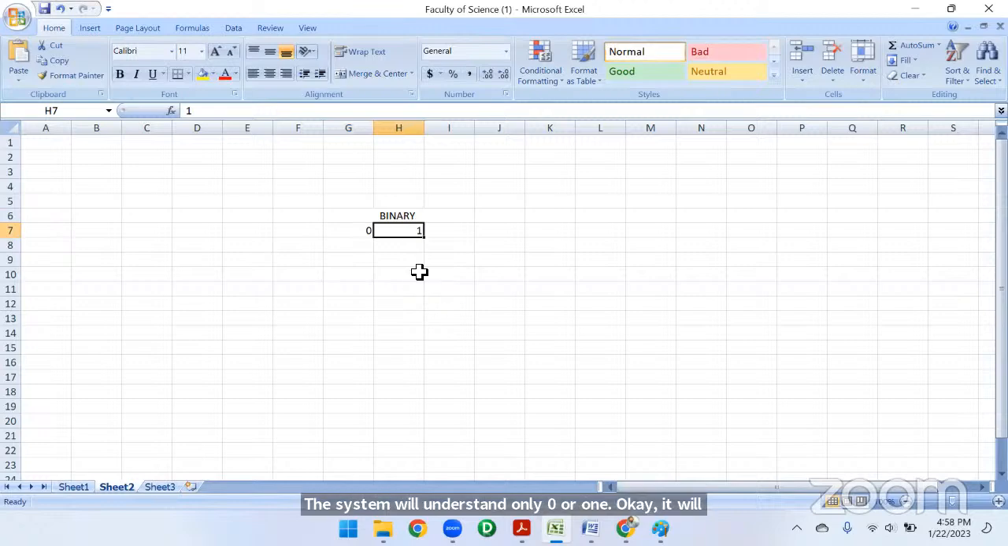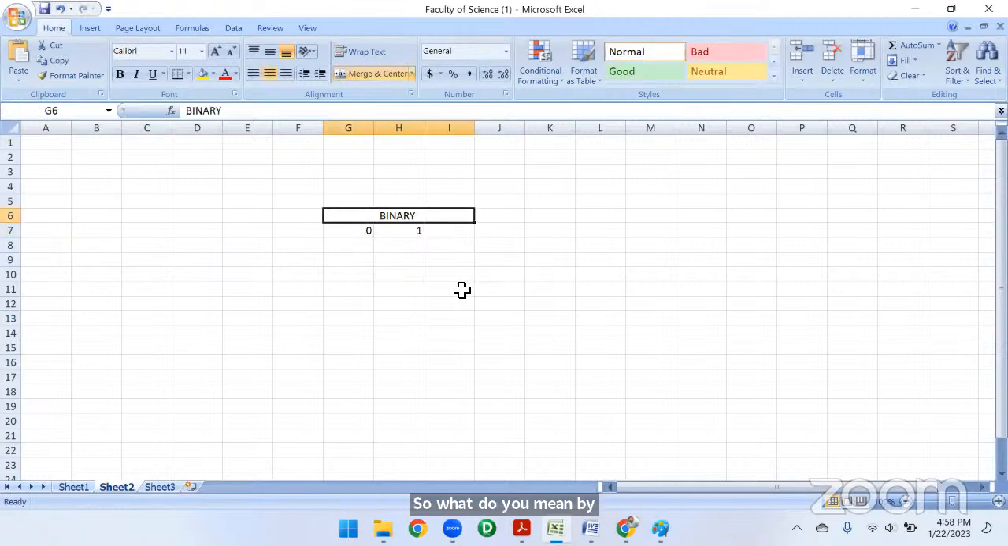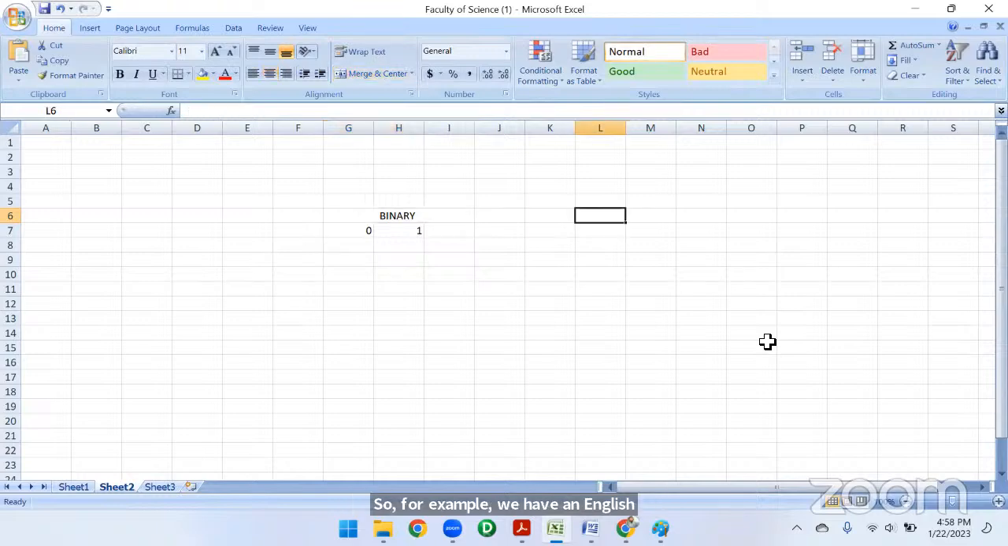Right. So what do you mean by language actually? For example, we have the English language, right? Suppose we take English. In the English language, we have a total of 26 alphabets, right?